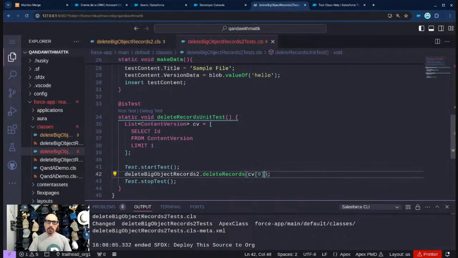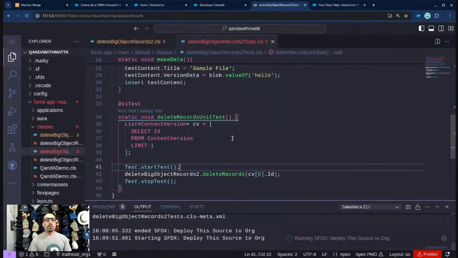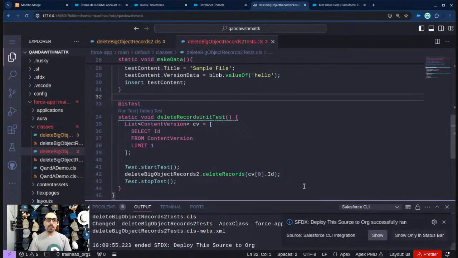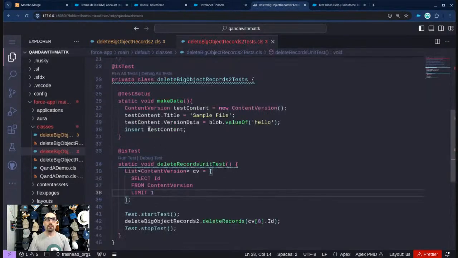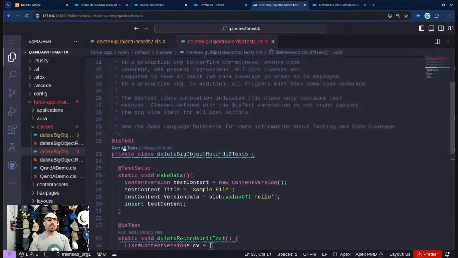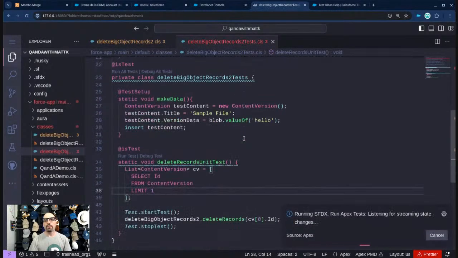Let's go ahead and do this and deploy. And then we'll run this test again. I expect there to probably be some error because I did this without reading the required fields on content version. But let's just go ahead and try it out. We'll see what happens, and I'll fix whatever errors we have.